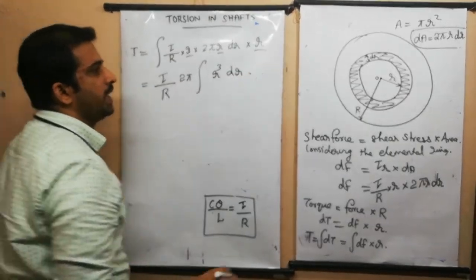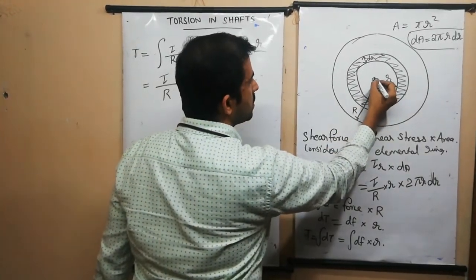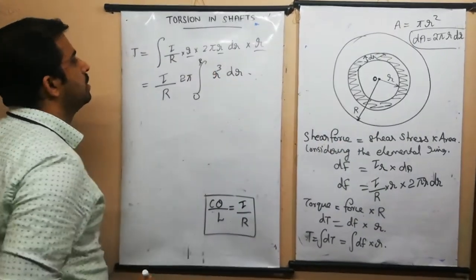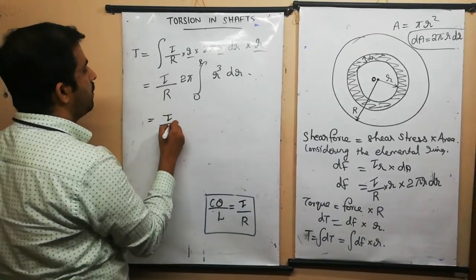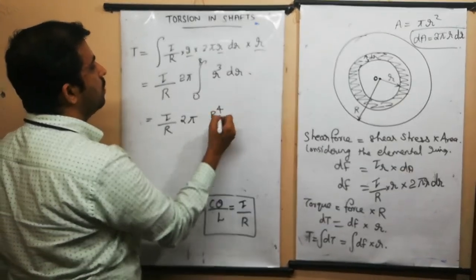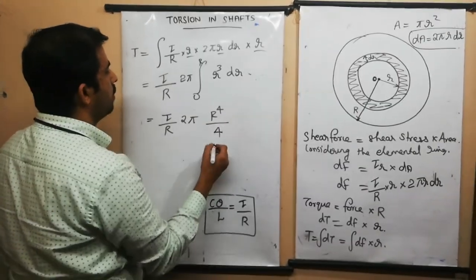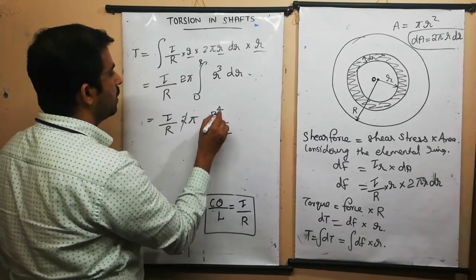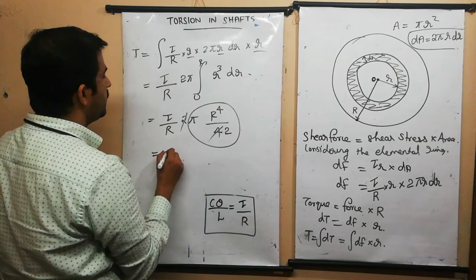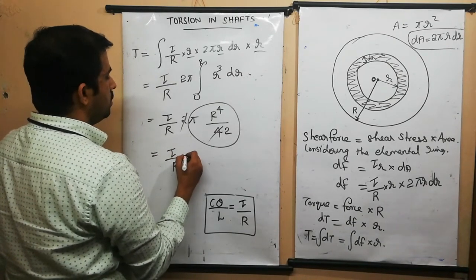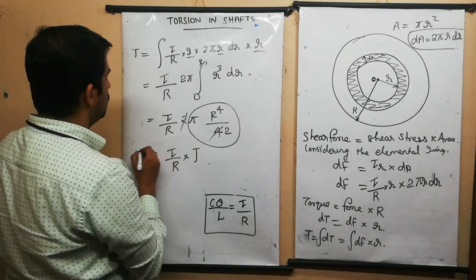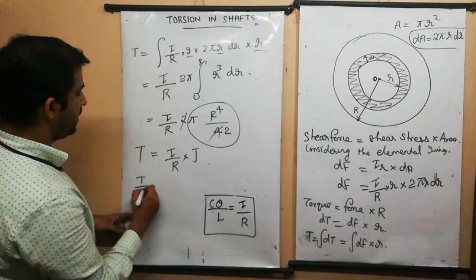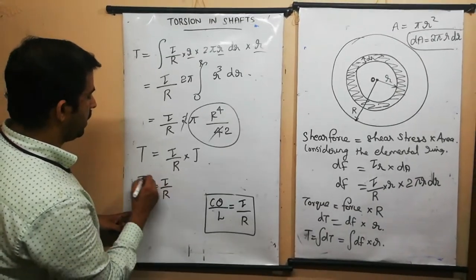Fine. Which limit will we take? This is 0 and this is R, so we should integrate from 0 to R. So this is equal to tau divided by R into 2 pi into R raised to 4 divided by 4. This 2 will cancel and we can write 2 here. This pi R raised to 4 over 2 is a common term, so tau divided by R into J. So the expression for T is equal to tau by R into J, or I can write T by J is equal to tau divided by R.